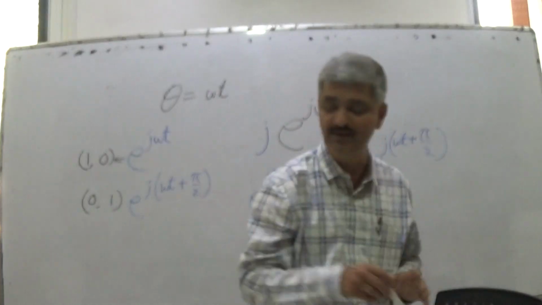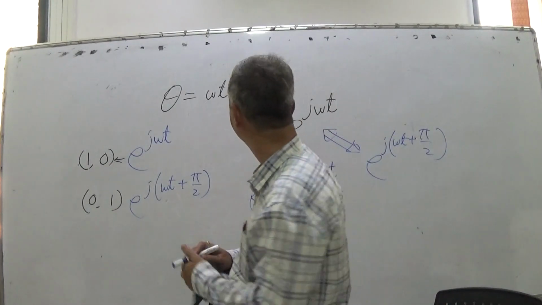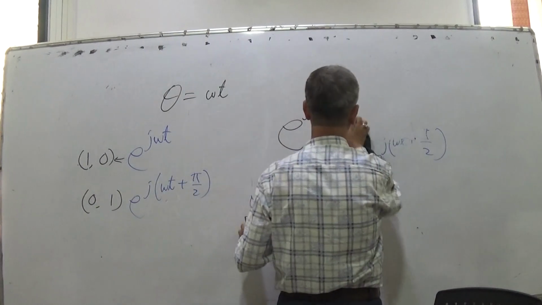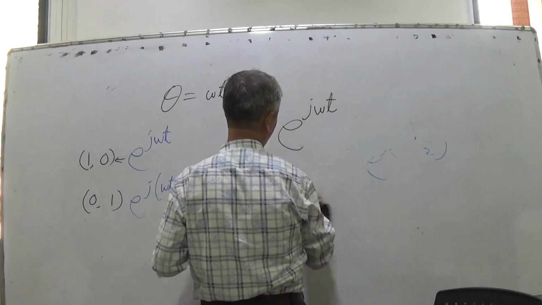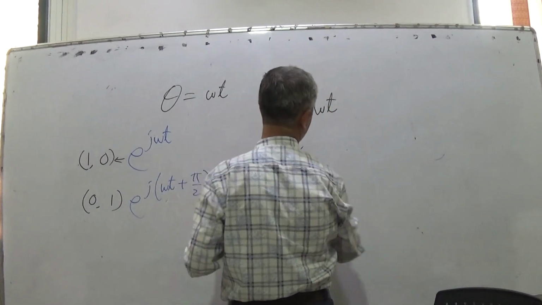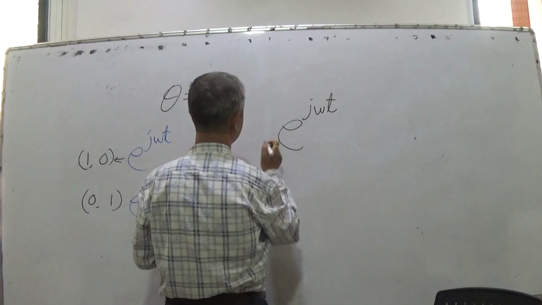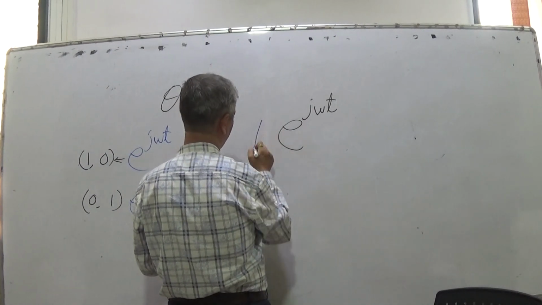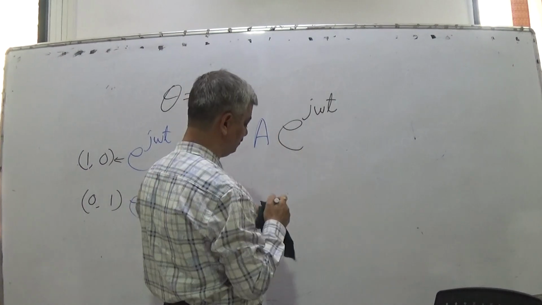So in general, when we multiply this phasor e raised to j omega t, we can multiply it by any number, let us say c, or sometimes a is also used, let it be a. So a e raised to j omega t.